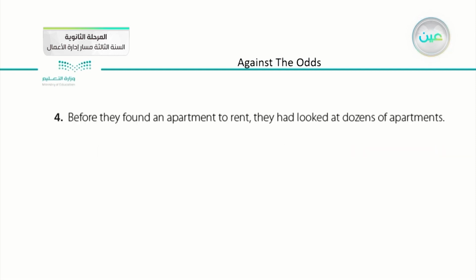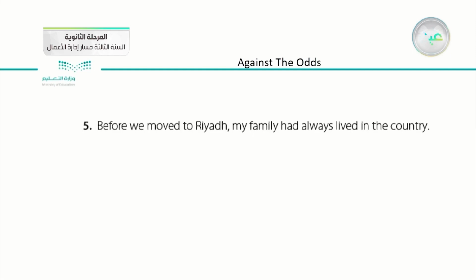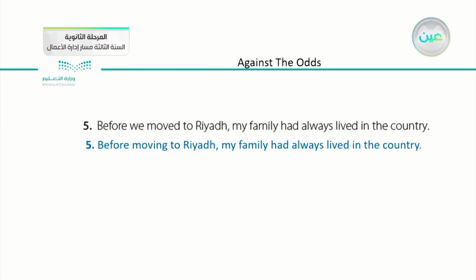Number 4, before they found an apartment to rent, they had looked at dozens of apartments. Here we have before. We take out the word they. Before finding an apartment to rent, they had looked at dozens of apartments. Number 5, before we moved to Riyadh, my family had always lived in the country. Before moving to Riyadh, my family had always lived in the country.